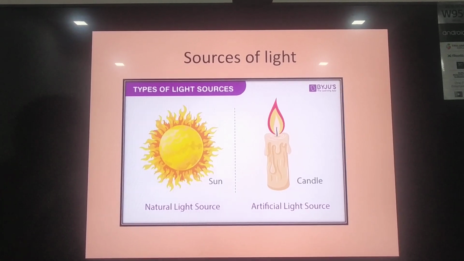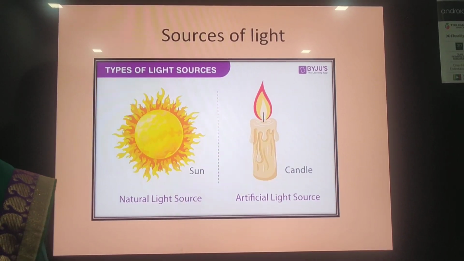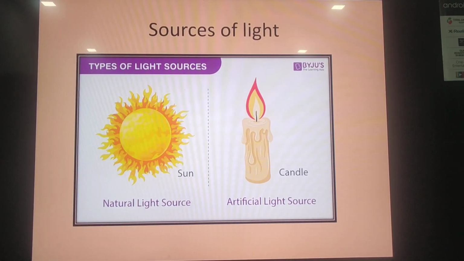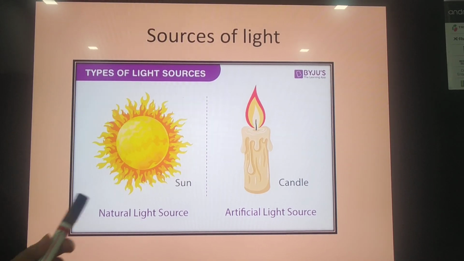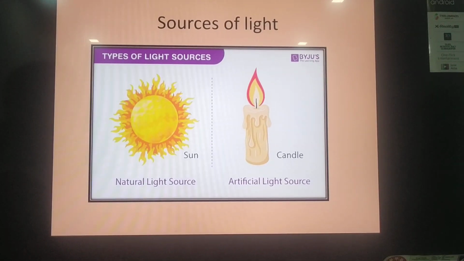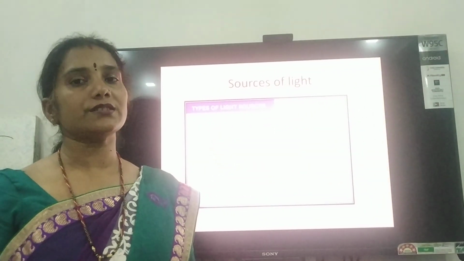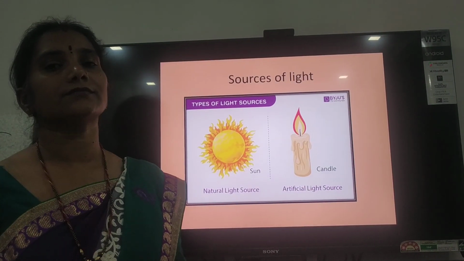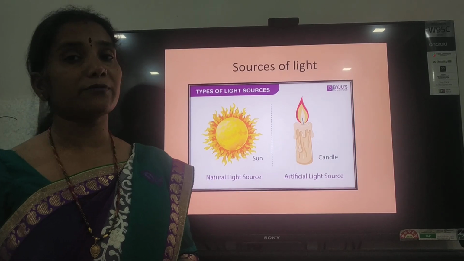So, students, let's discuss the sources of light. In the previous class, you have learned about the different sources of light. Some lights are natural sources and some are artificial sources. There are some other sources of light we have learned in the previous class, like tube light, bulb, fire, firefly.